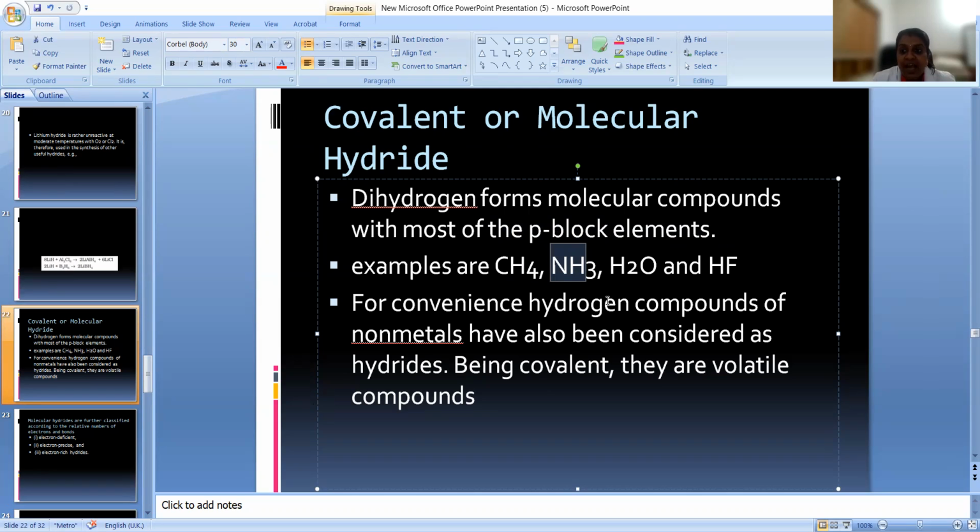Before, we learned that ionic hydrides are not volatile, but these are volatile. They will easily convert into gases. We know ammonia, NH3, is already existing as a gas, and CH4, methane, is also a gas. Water easily converts into gas. HF also easily converts into gas.